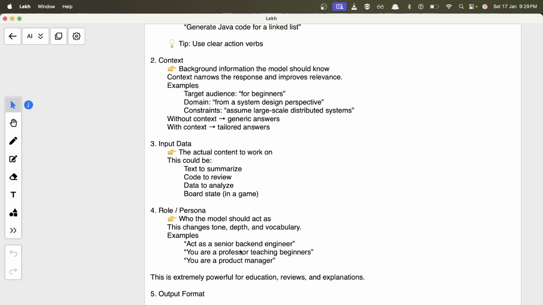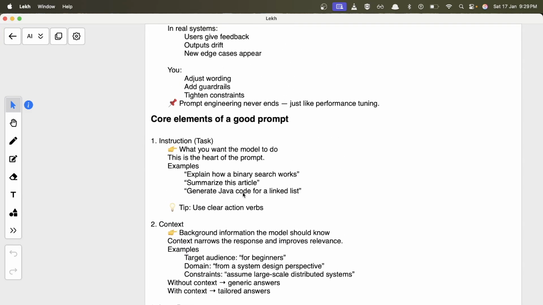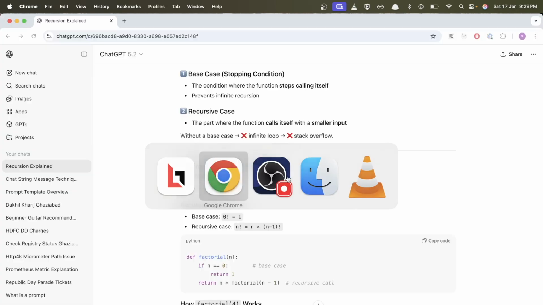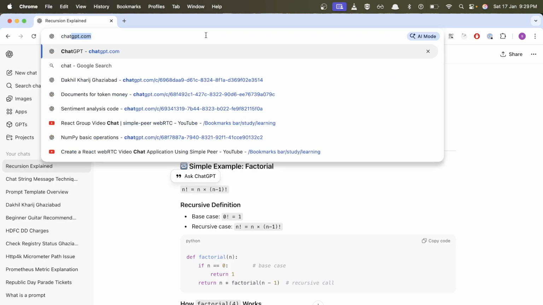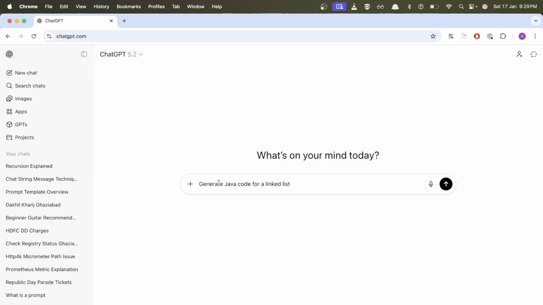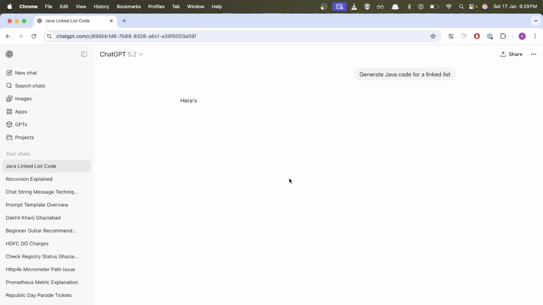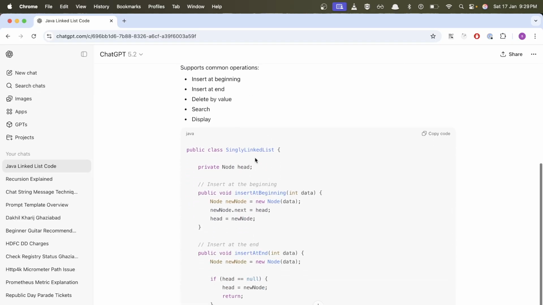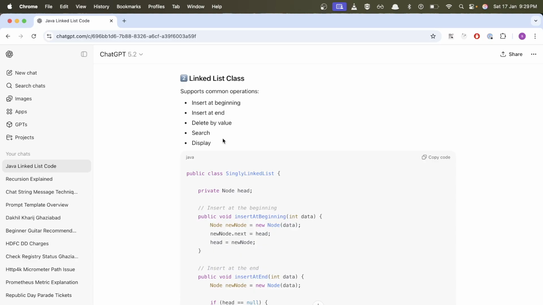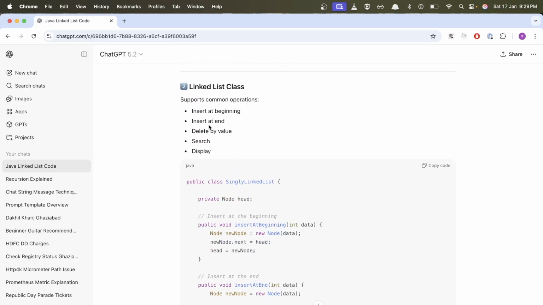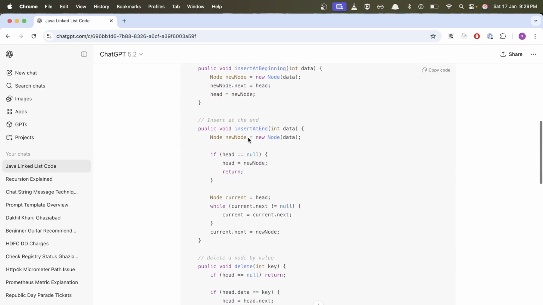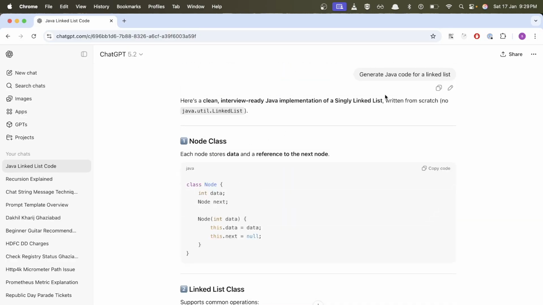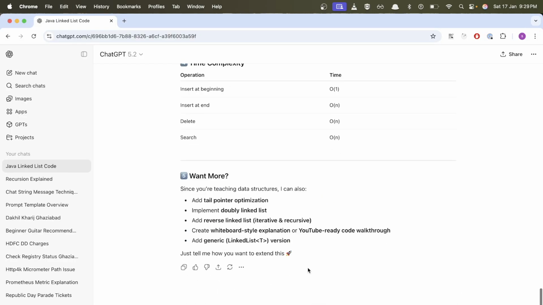For example, let's first try this. Let me open another window, and let's just give this simple prompt. So it just created a node class, and I think it's doing everything: inserting and deleting by value, search, display. I think it provided these operations, but if you want something like insert in the middle and all those things as well, I don't think it has written code for that. And yeah, that's all. So now let's modify it a bit.